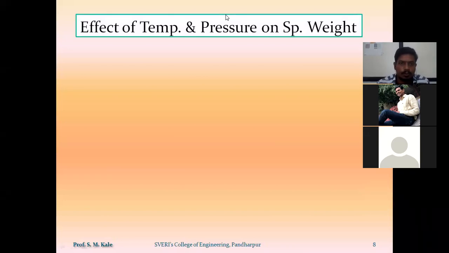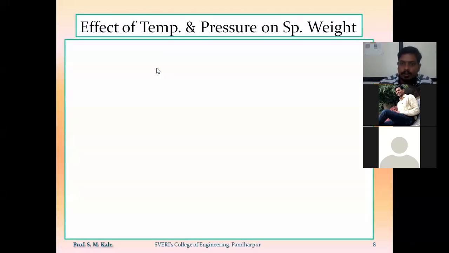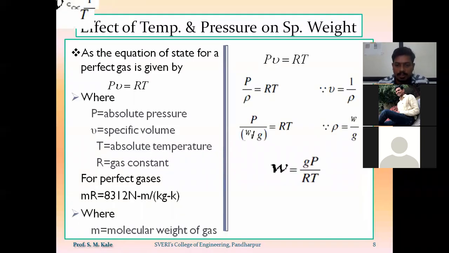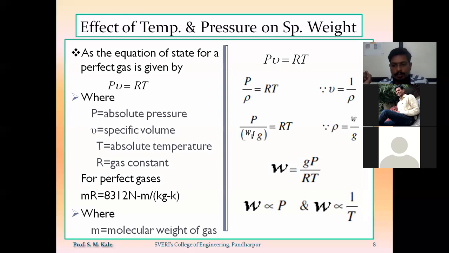So we know that whenever there is a change in temperature and pressure, it will not affect the specific weight of the liquid. But whenever there is a change in temperature and pressure, it will affect the specific weight of the gases. We have seen the correlation: specific weight of gas is directly proportional to the pressure, and inversely proportional to the temperature.